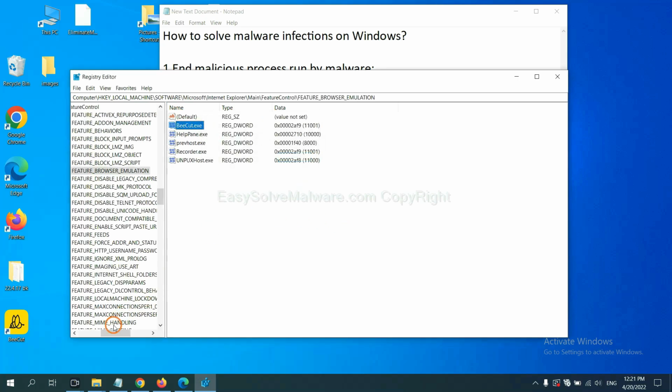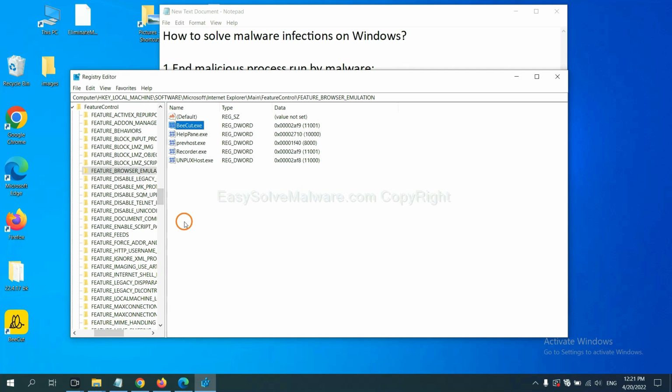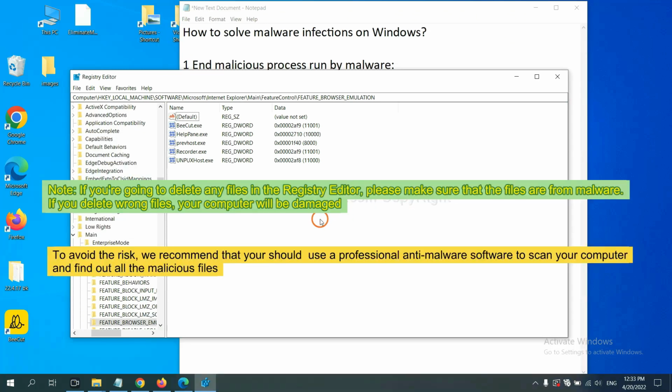Let's wait. Okay. Now we have found some files from the malware. Right click on the folder and click Delete. If you are going to delete any files in the registry editor, please make sure that the files are from malware. If you delete the wrong file, your computer will be damaged. To avoid the risk,